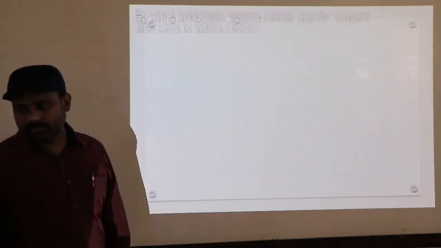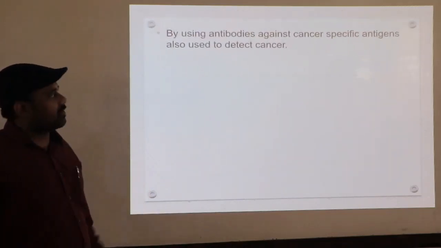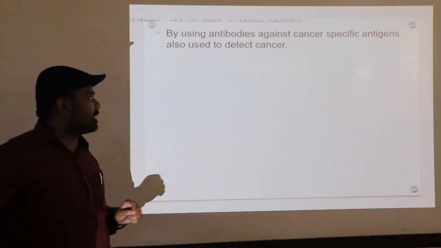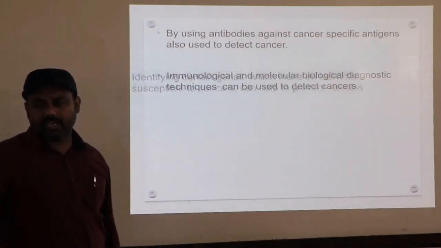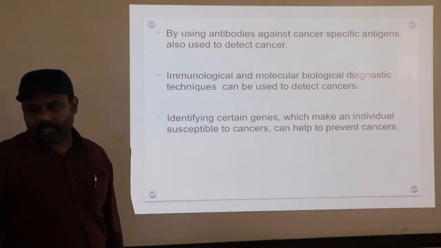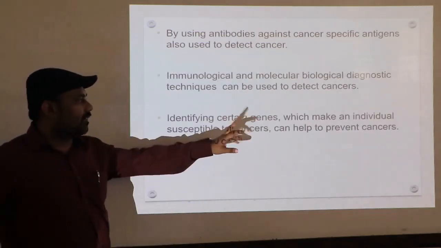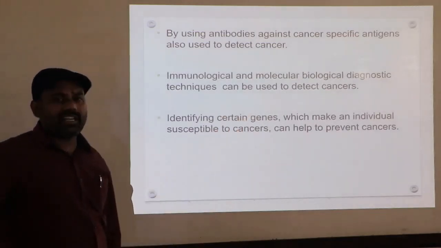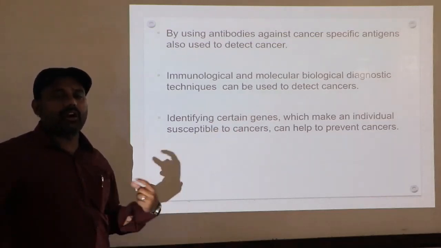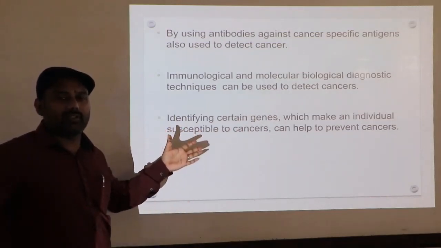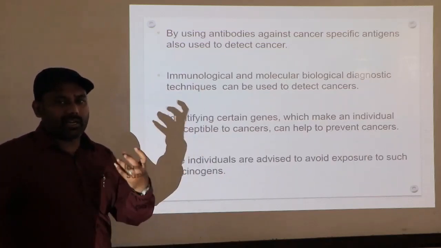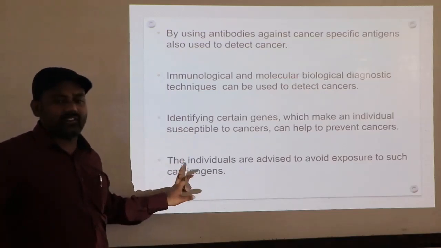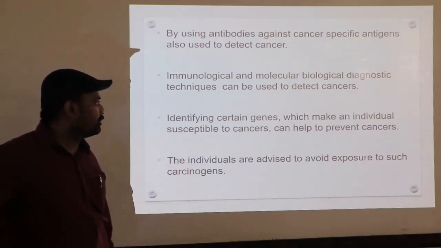Then by using antibodies also we can detect the cancer, and by means of immunological and molecular biology techniques also we can detect cancer. So then, identifying certain genes which make an individual susceptible to cancer. At that time we need to give awareness to that particular individual to avoid such carcinogens in the environment. Do remember this point.